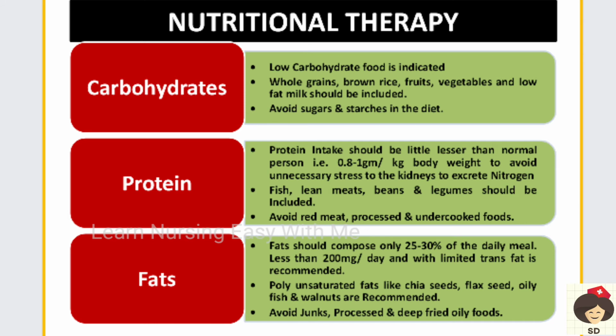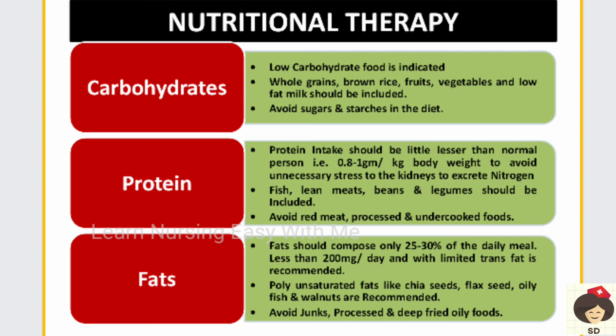And tell the patient to avoid sugars and starch. Okay, starch also has more sugar, so the patient has to avoid direct sugars and starch in the diet. And protein should be a little lesser than for a normal person, which is normally 1 gram per kg body weight. So you can ask the patient to take 0.8 to 1 gram per kg body weight, and we reduce the protein in order to prevent unnecessary stress on the kidneys to excrete nitrogen.